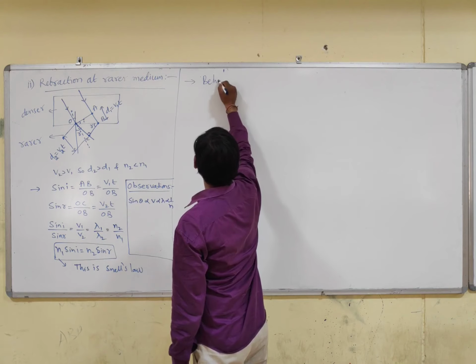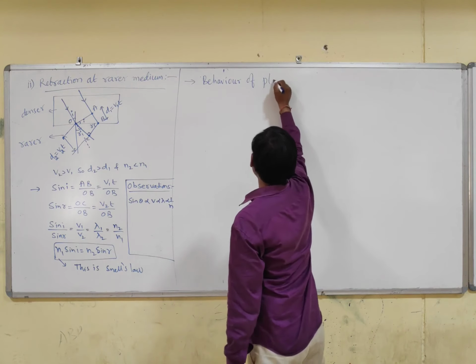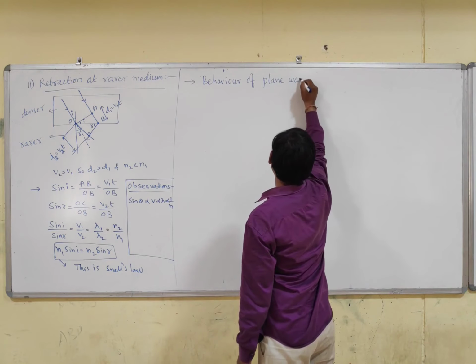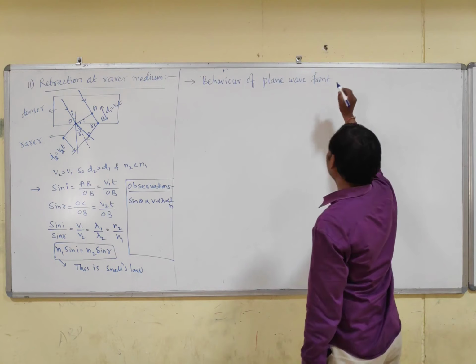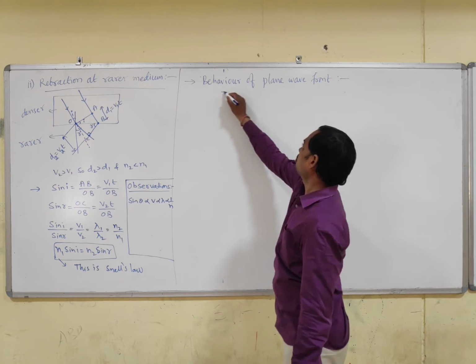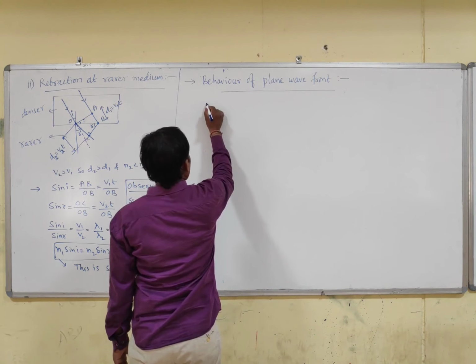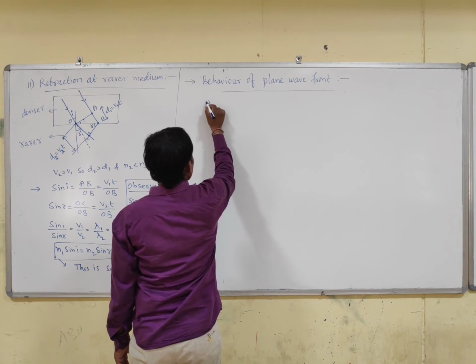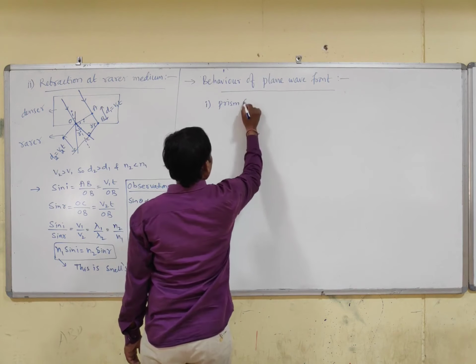Behavior of plane wavefront. First one, prism. It is a thin prism.